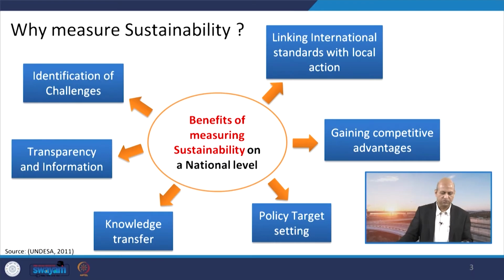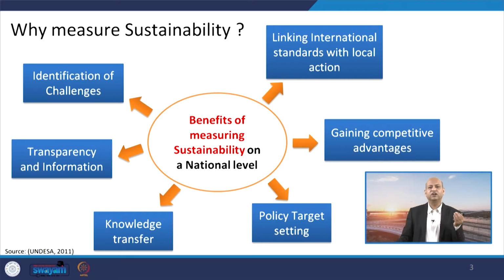So, why do we want to measure sustainability? The benefits of measuring sustainability are several at the national as well as local levels, or even at the global level, because at the global level you can compare different countries based on the sustainability indices. At the national level there are many aspects, like linking international standards with local actions, whether we are performing in that direction or not.